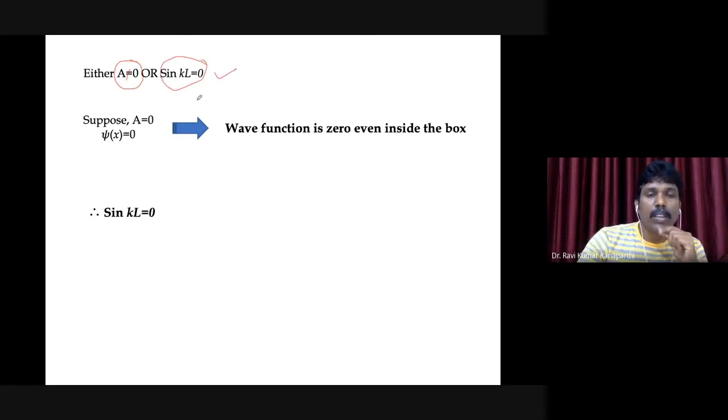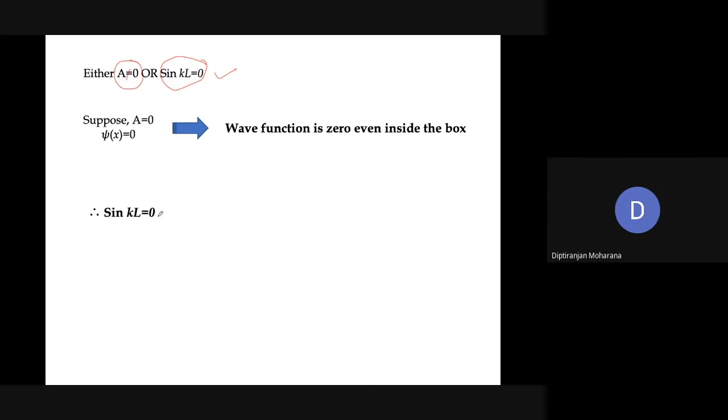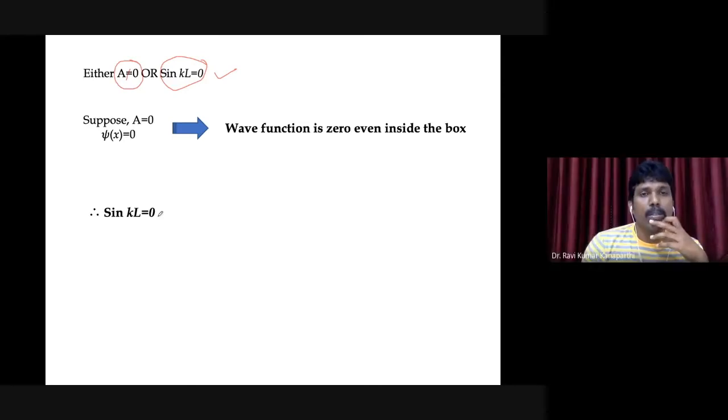Are you following the logic? Therefore, sin KL has to be 0. Do you understand this? Please stop me and ask me if you have any doubt here. The logic is very important. So A cannot be 0. If A cannot be 0, the logic is that the other part, that is sin KL, has to be 0.